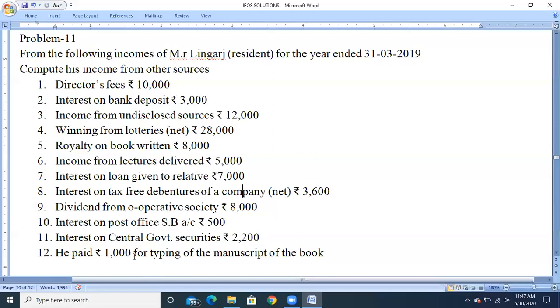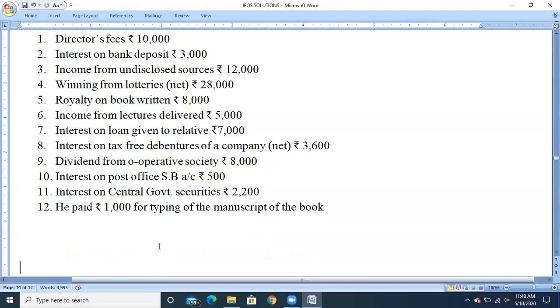And last one, paid interest. We have already taken that rupees 1,000 will be deducted from the royalty on book return because it's an expenditure incurred by the assessee for earning the income. So it can be claimed as deduction under section 57. So let us see the solution part.